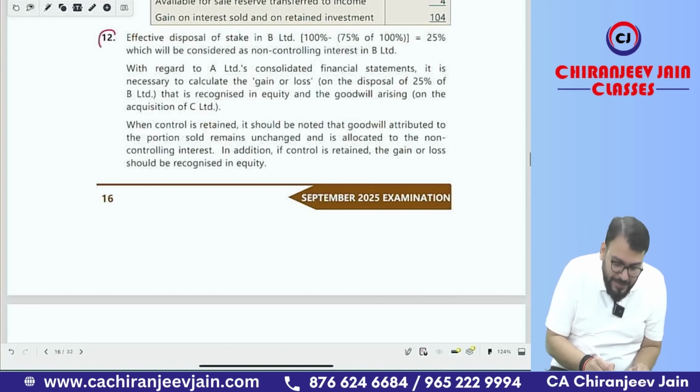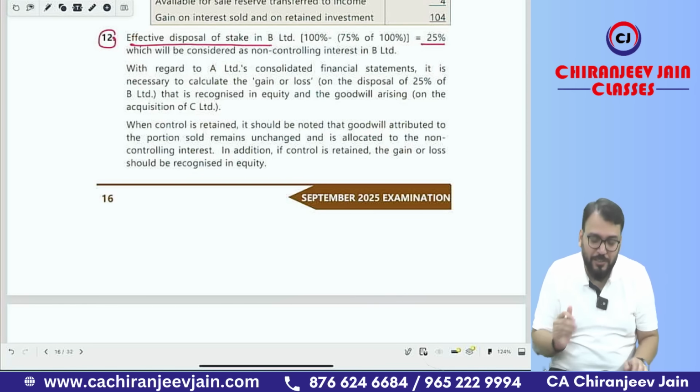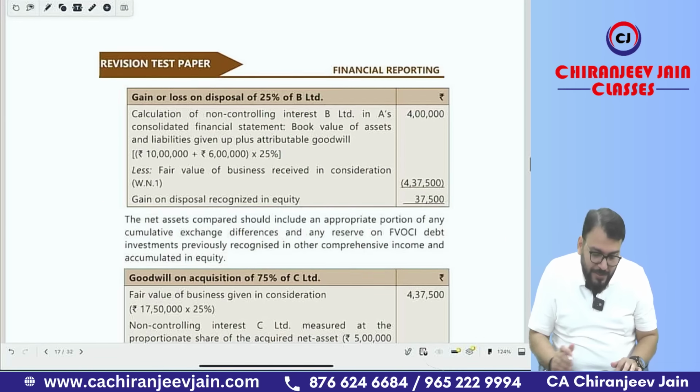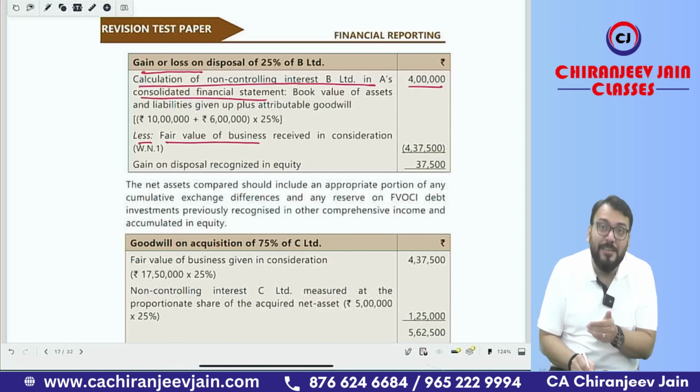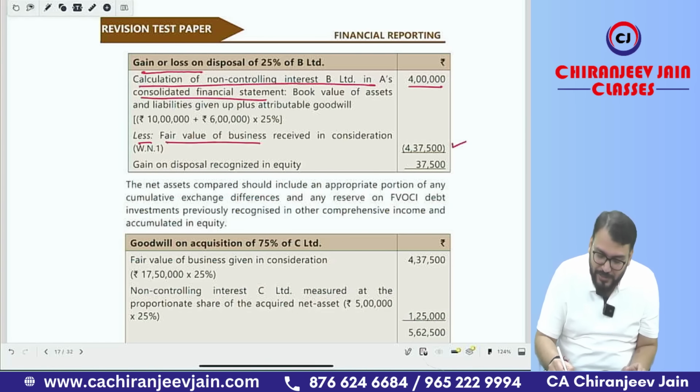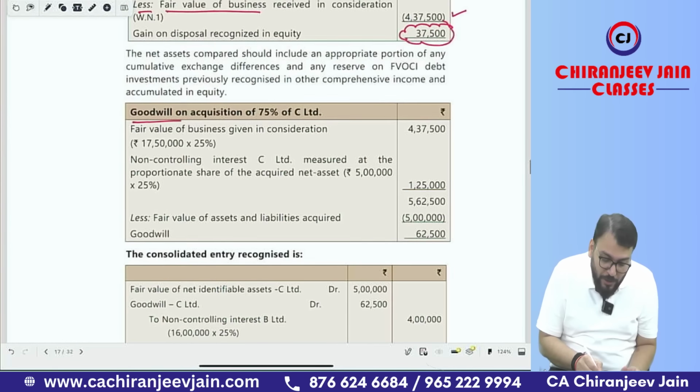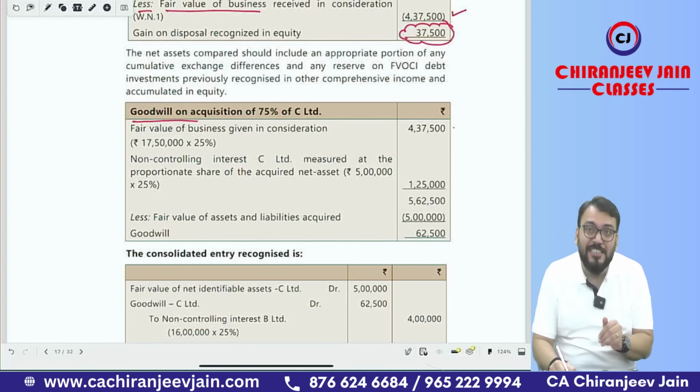You can see what they have given. Effective disposal of stake in B Limited is 25%. That you have understood. Then gain or loss on disposal. Calculation of NCI in B Limited in the consolidated financial statement is 4 lakh. Already we have done. Less fair value of business received in consideration, that is 25% of 17 lakh 50,000. This is the gain on disposal in equity. Then goodwill on acquisition. What is the fair value of business given in consideration?